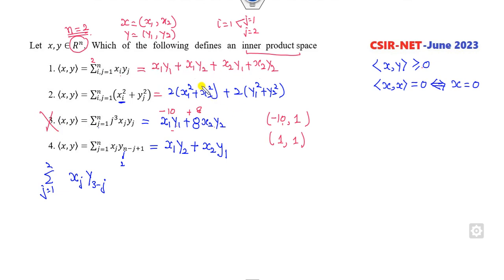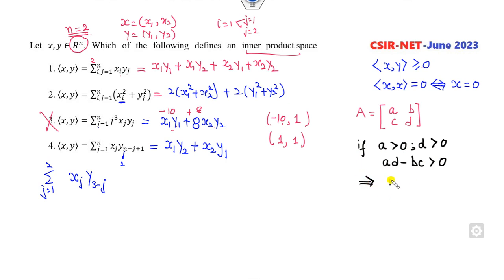Fine. Now the rest of the options you may cancel out, but I will tell you a simple shortcut trick for you, because these are quadratic forms. Whenever there is a quadratic form, if you write it in terms of the matrix A, B, C, D, then if A is greater than 0, D is greater than 0, those diagonal entries, and the determinant is greater than 0, then it could be an inner product space. Not necessary, but it could be. Okay, so look at that.